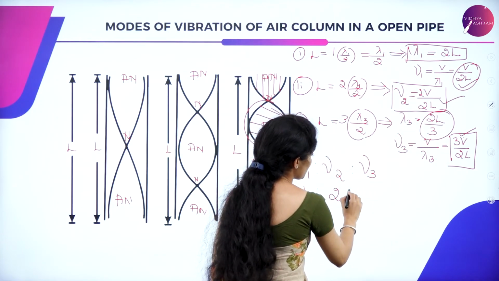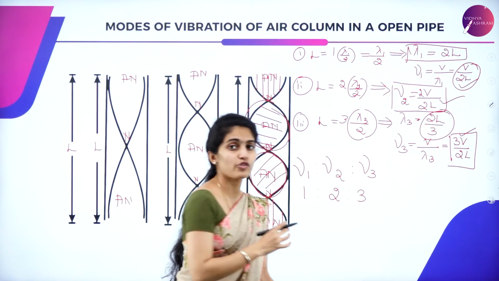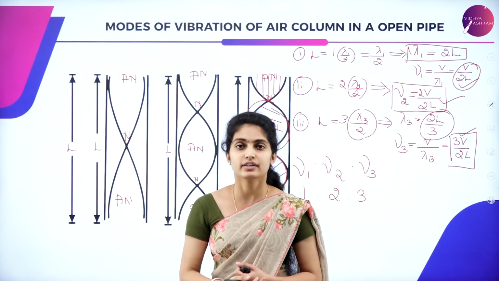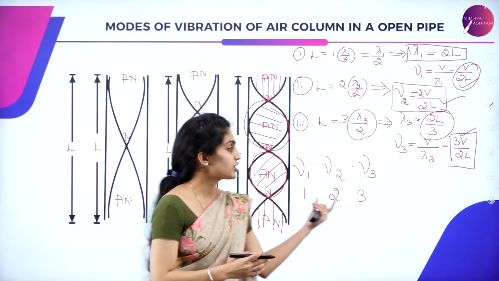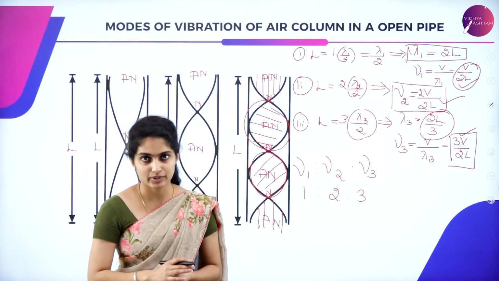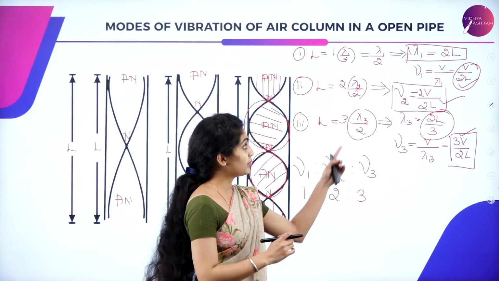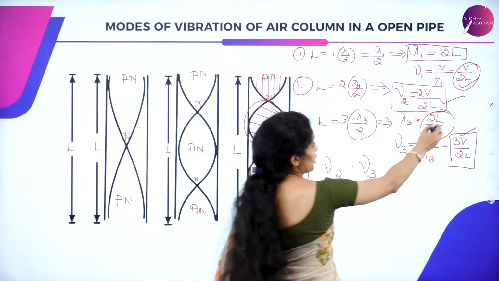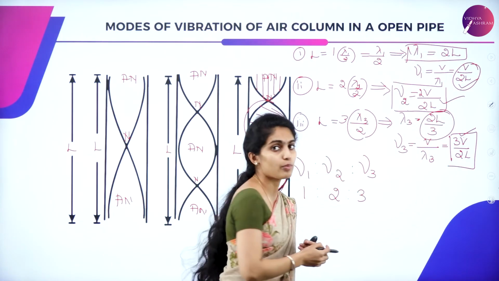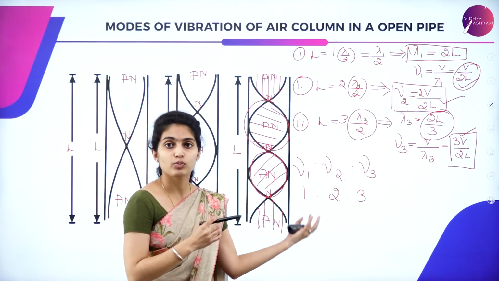So 1:2, 2:3. What is the ratio of frequency in the modes of vibration in an open pipe? It is 1:2:3, which means the harmonics are in natural numbers. Once again, it is named the fundamental frequency because it has the lowest frequency, then the second harmonic and the third harmonic. So here it is the harmonics.